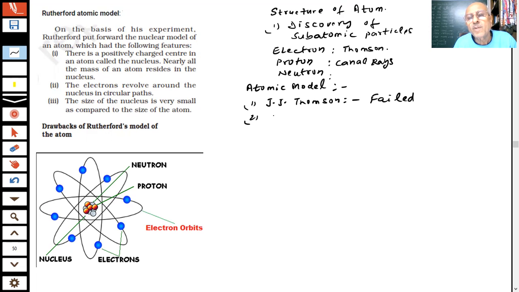You already know about it, students. Rutherford. What was the experiment which was done by Rutherford, students? Tell me. What is that known as? What is the experiment which was done by Rutherford, which was responsible for the total failure of the Thomson model?